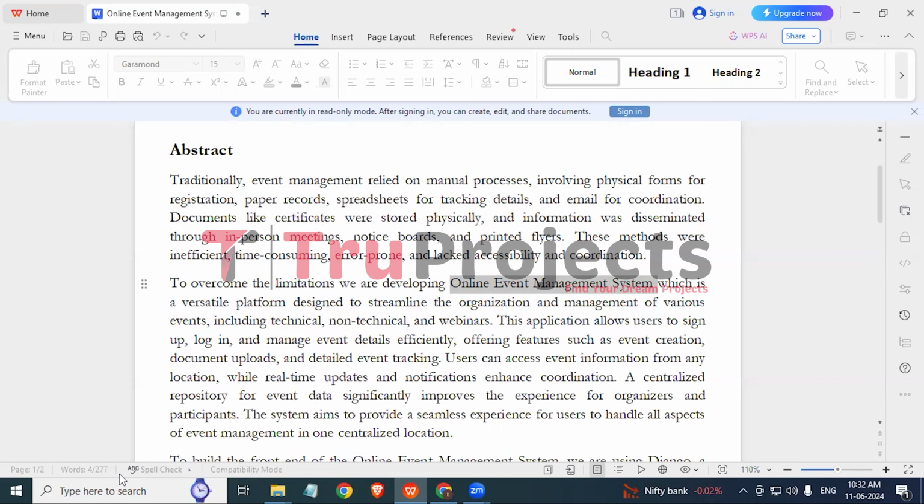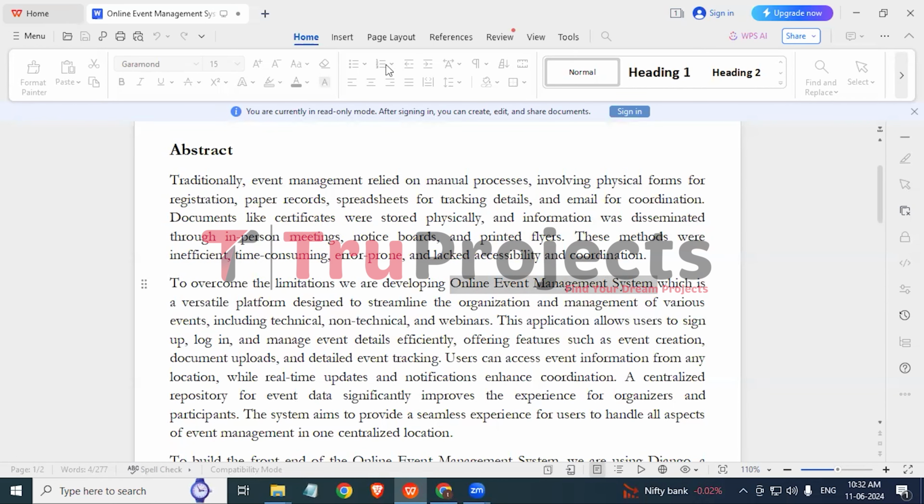This system aims to provide a seamless experience for users by centralizing all the aspects of event management in one convenient location. It modernizes event planning by digitizing and automating processes, eliminating the shortcomings of traditional methods. Accessibility is provided, enabling users to access event information and documents from any location. Real-time updates and notifications enhance coordination and communication.